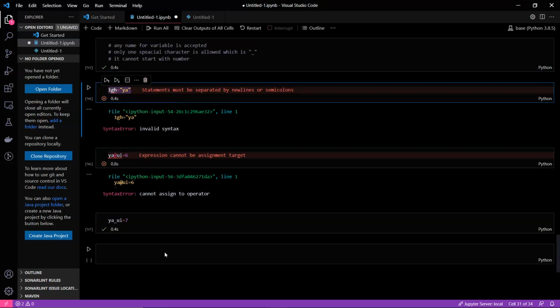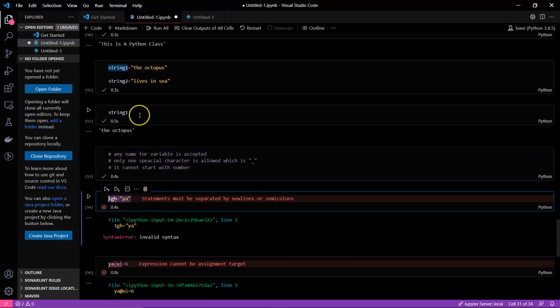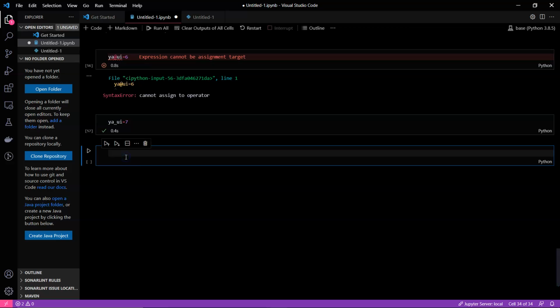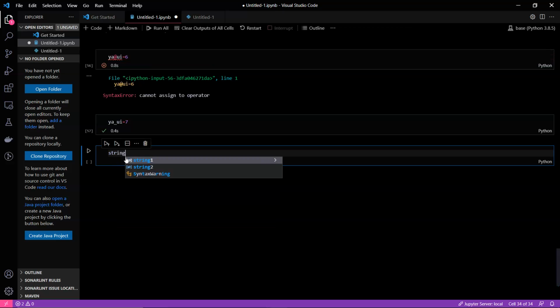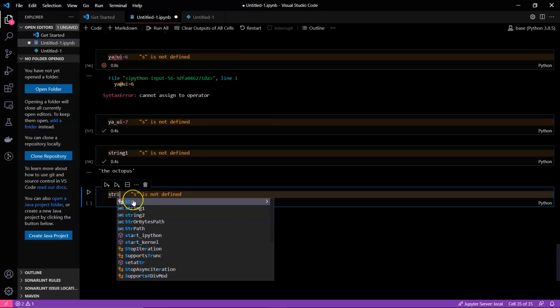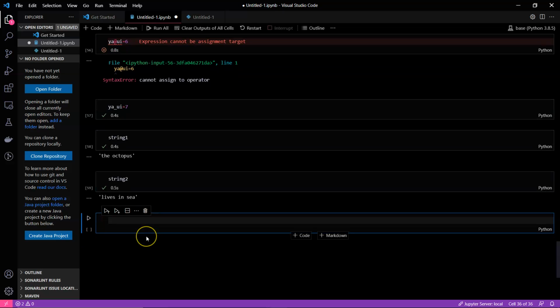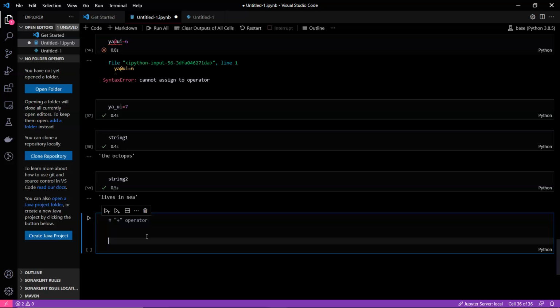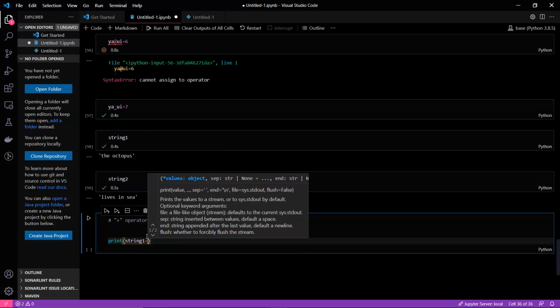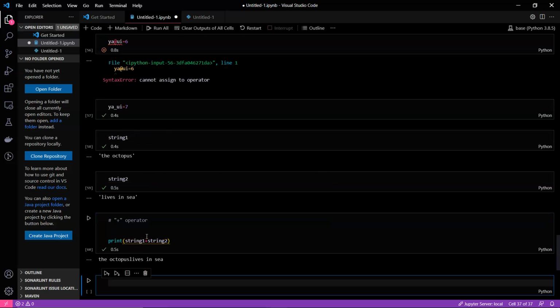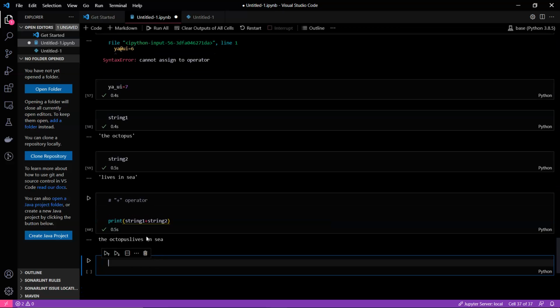And the next thing we were talking about is string concatenation. Concatenation is nothing but joining two strings. We already have string 1 and string 2. To join them we actually use the plus operator. How will we be using it? If this is string 1, we'll just use string 1 plus string 2, and you can see that the octopus lives in sea.